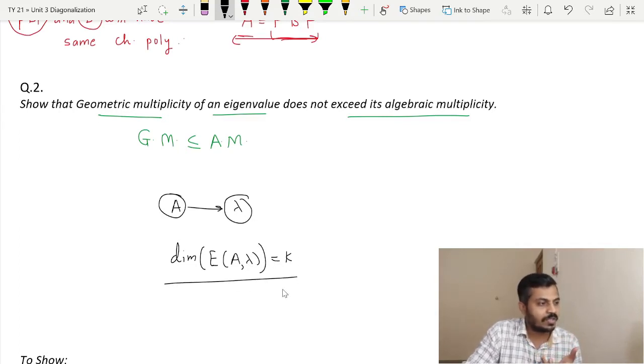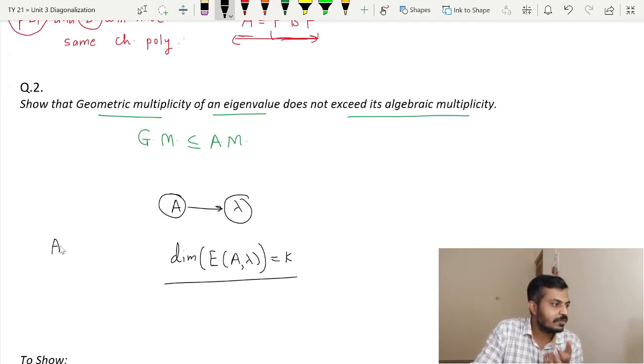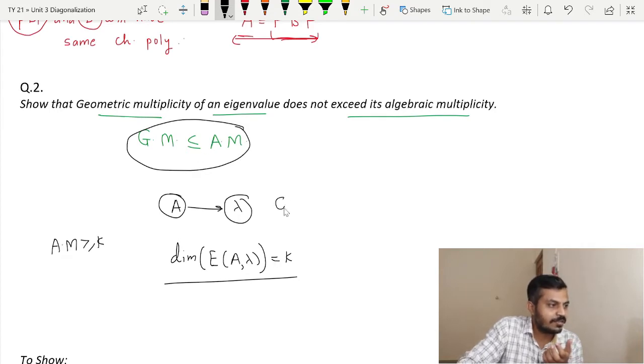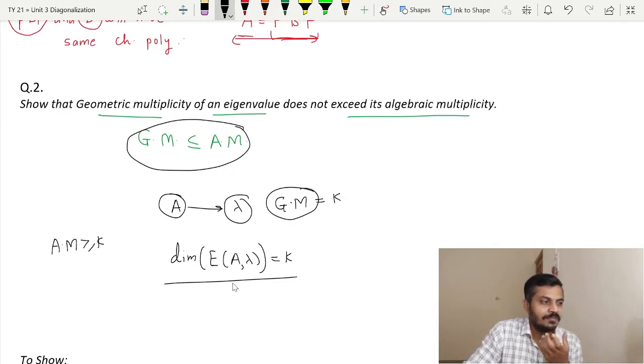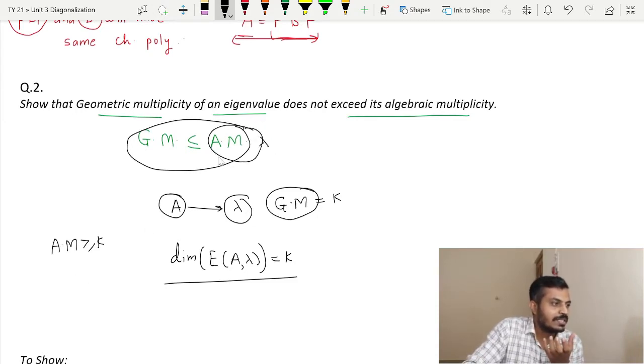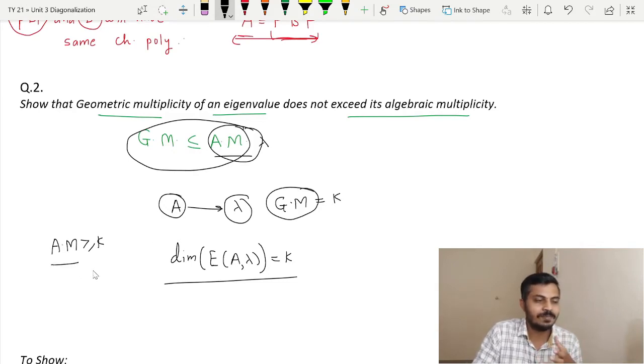And now we will prove that our algebraic multiplicity, whatever it is, will be greater than or equal to k. Because ultimately what we have to prove is GM is less than or equal to AM. I am assuming that the GM of the eigenvalue lambda is k, and then we have to prove that the algebraic multiplicity of lambda is greater than or equal to GM, isn't it? But GM is nothing but k. So in other words, we have to show the algebraic multiplicity of lambda is greater than or equal to k.